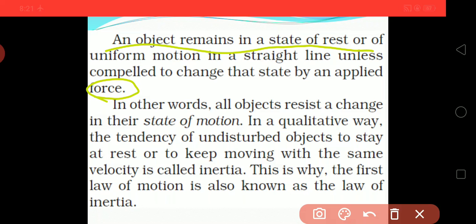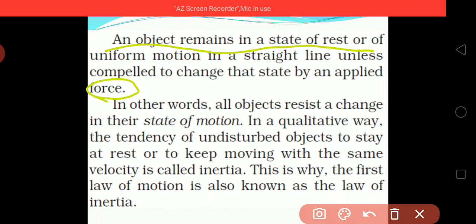If the object is at rest, it will stay at rest unless we apply an unbalanced force. If we are not applying any force, the object will remain at rest only.